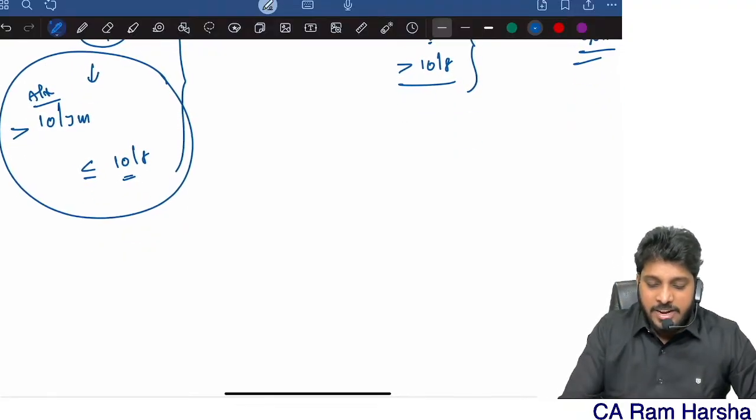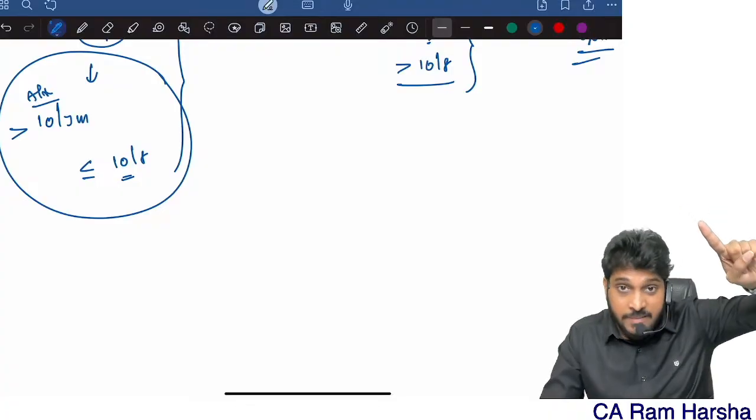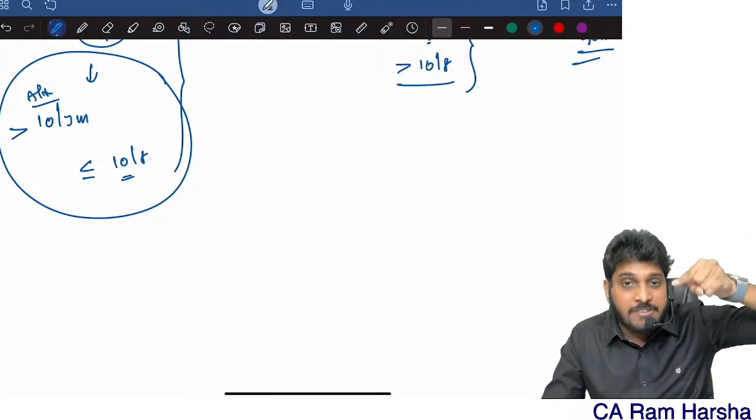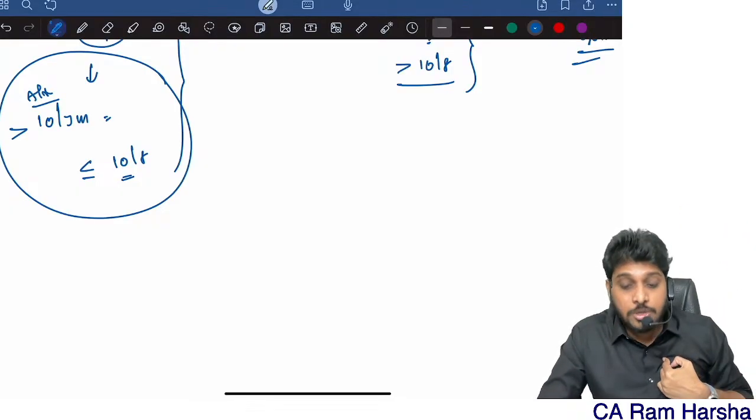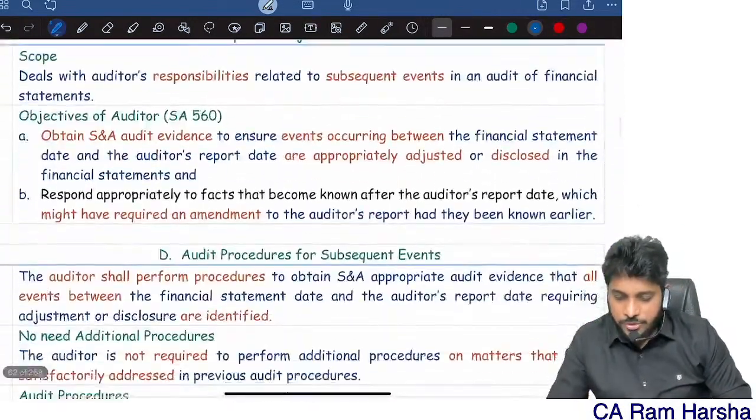Now, case number 1. Sir, I identified an event between this period. The event happened before the audit report date only, during the May month only. But I found out about the event after 10th June, but before financials are issued. Very simple. Auditor, what do you have to do first?